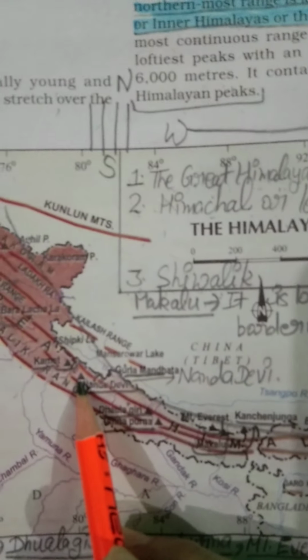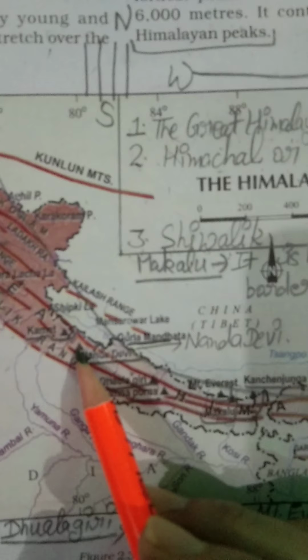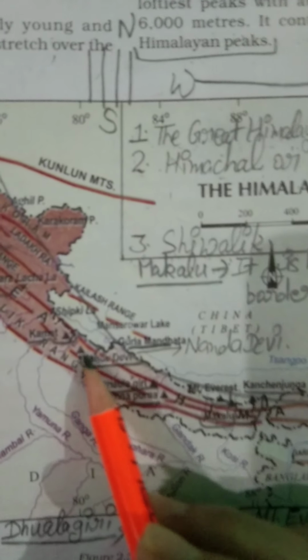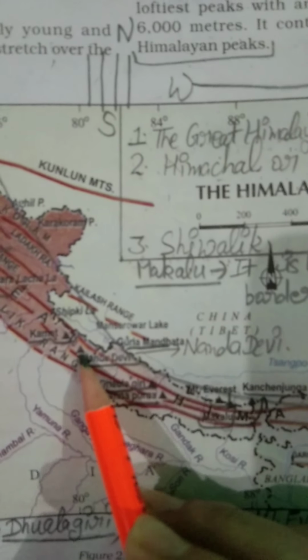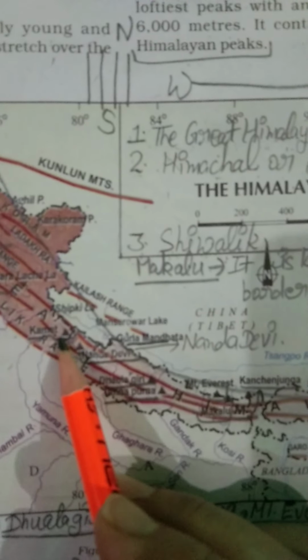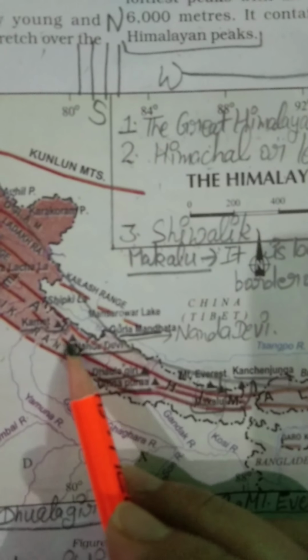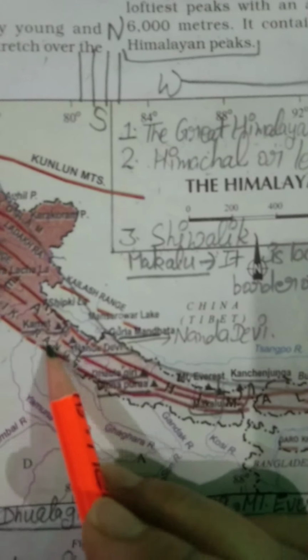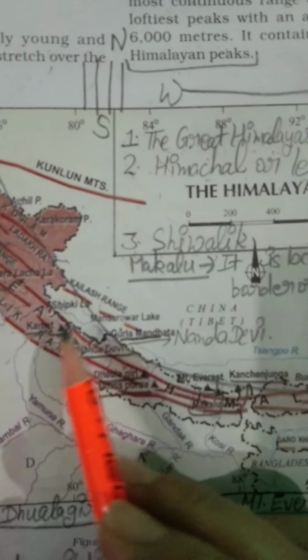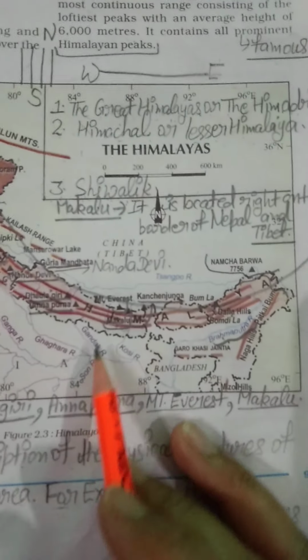Okay, students, and now this one is our Nanda Devi. Just see closely, Nanda Devi. This mountain is known as Nanda Devi, and this mountain is also located in Uttarakhand. So Kamet and Nanda Devi, both of the mountains are located in our Uttarakhand state, and Uttarakhand state is in our India.